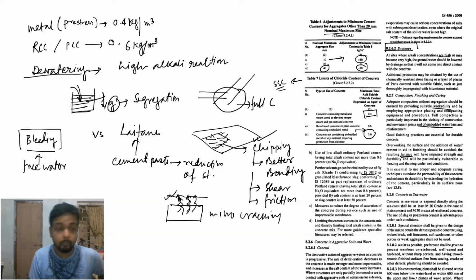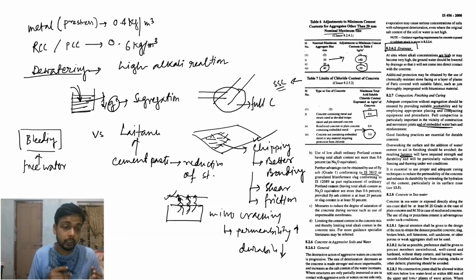If there is micro cracking, permeability increases. If permeability increases, then durability decreases. Permeability increasing means the concrete allows more water, so durability reduces. That is why I am saying micro cracking happens, permeability increases and durability decreases. Okay.